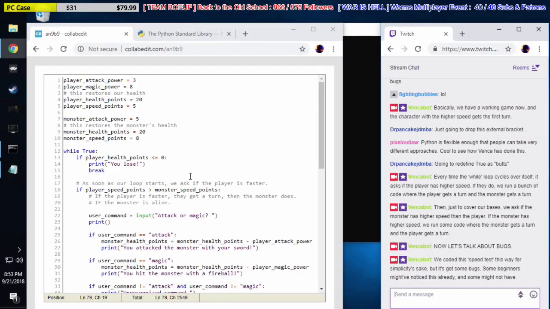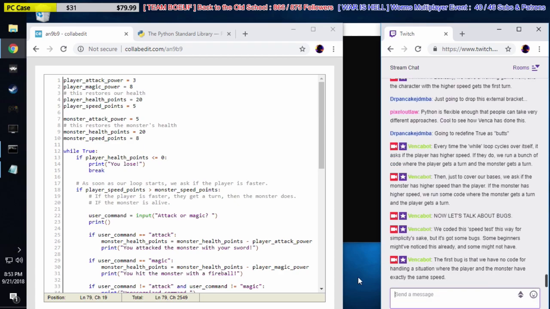So here's the first bug. The first bug is that we have no code for handling a situation where the player and the monster have exactly the same speed. We have an if block for handling a situation where the player has more, and we have an if block for handling a situation where the monster has more.